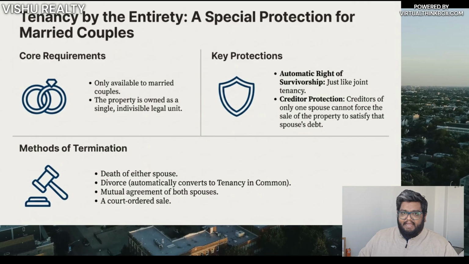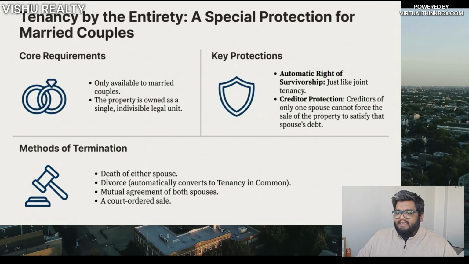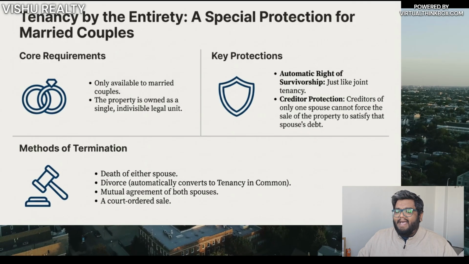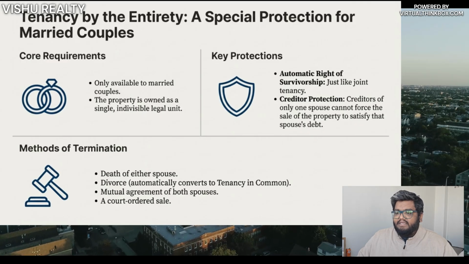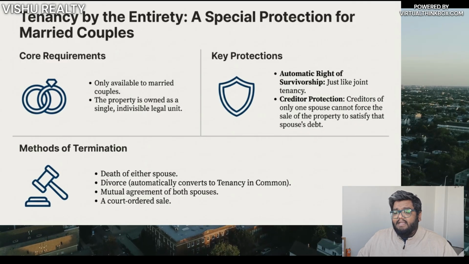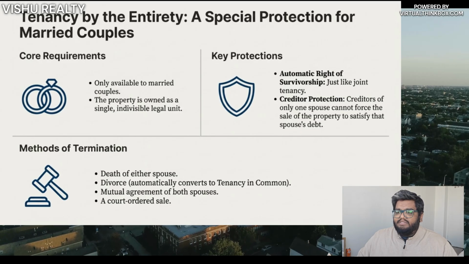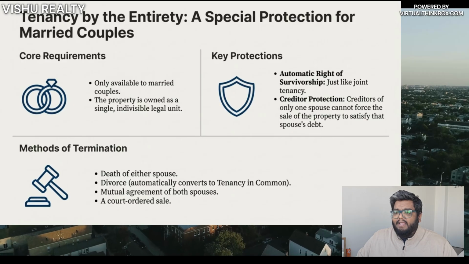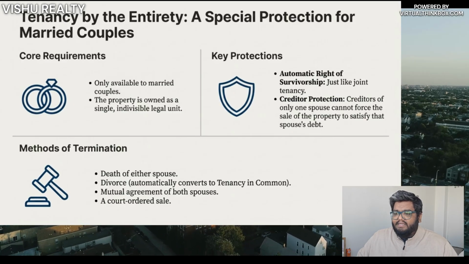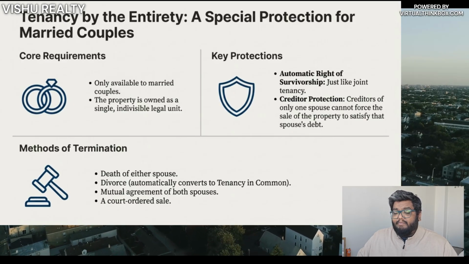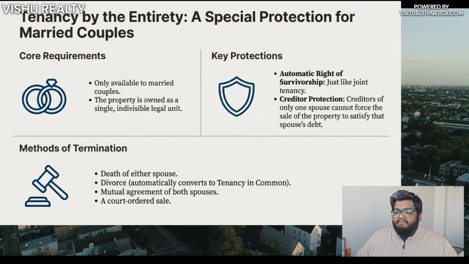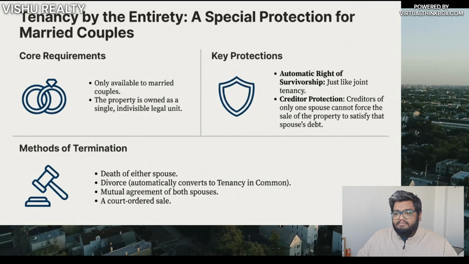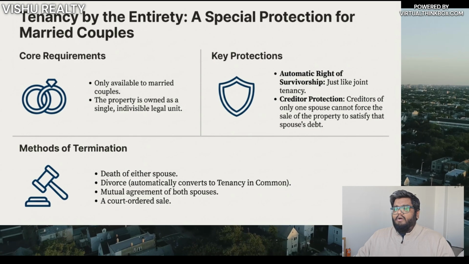Tenancy by the entirety. Tenancy by the entirety is available only to married couples. The property is owned as one single legal unit. It includes the right of survivorship and offers strong creditor protection. Creditors of only one spouse cannot force the sale of the property. This form ends upon death, divorce, mutual agreement, or court order.